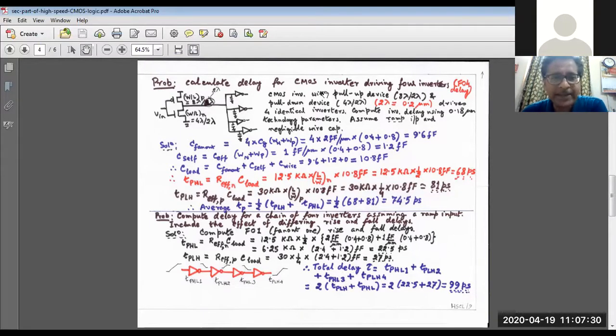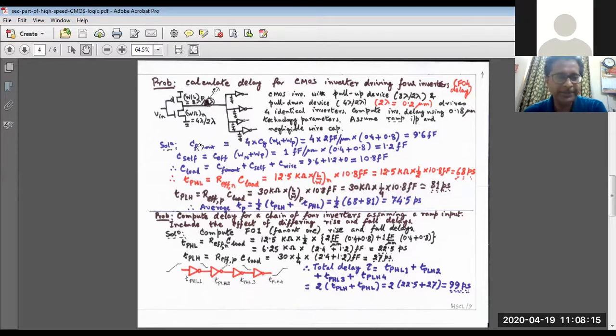So we are calculating the delay for the CMOS inverter which drives 4 inverters, that is FO4 delay. Now TPHL means the propagation delay from high to low. It is the R effective N and the C load. That is simply the on resistance for TPHL. It is this NMOS resistance, that is 12.5 kilo ohm per load into L by W into the total load capacitance, that is 10.8 femtofarad. So 12.5 into 1 by 2. Why 1 by 2? It is L by W. See, 2 lambda by 4 lambda. So that is 1 by 2 into 10.8, that is 68 picosecond.